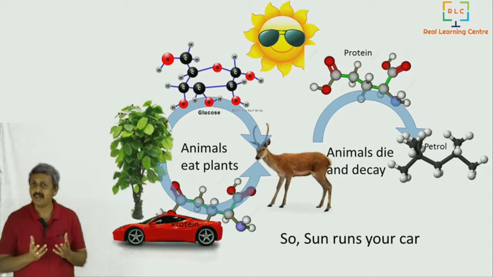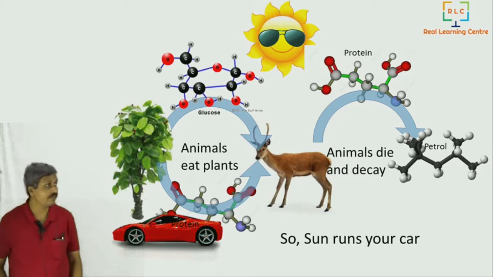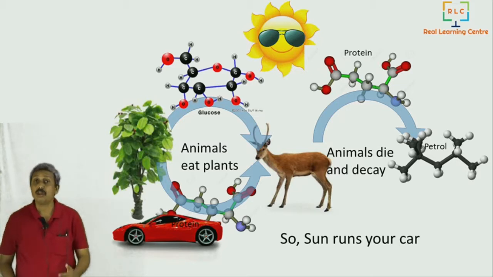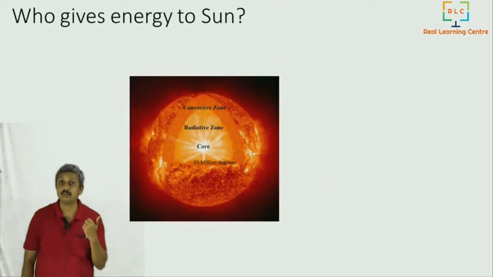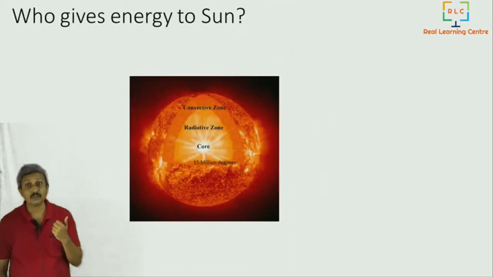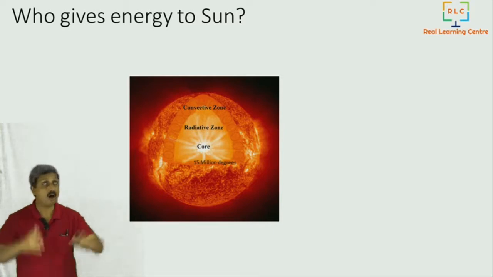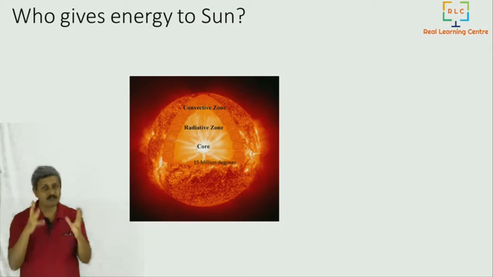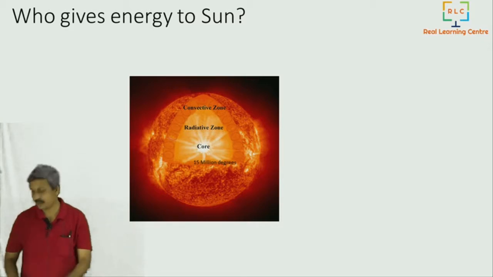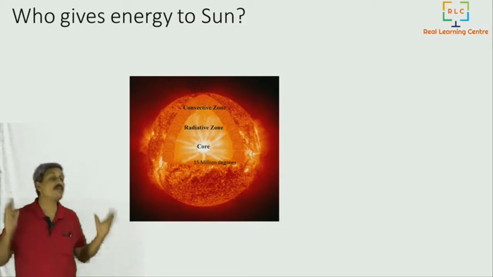So that's all fine, but I want to trace the energy chain further. Where is the sun getting energy from? Who gives energy to the sun? That is an interesting question. The sun is actually a huge hot ball, and inside it is what we call the core of the sun. Inside the core of the sun, there is a lot of activity going on.